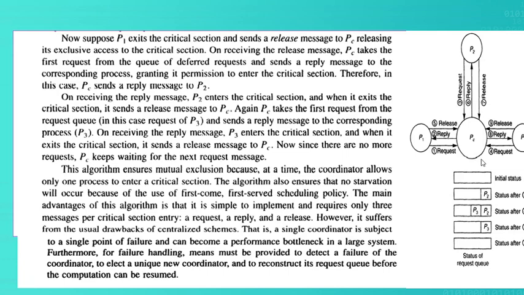So failure handling must be provided to detect whether the coordinator has failed or is running properly. If the coordinator has failed, we need to elect another coordinator from the remaining processes via election algorithms. Okay.